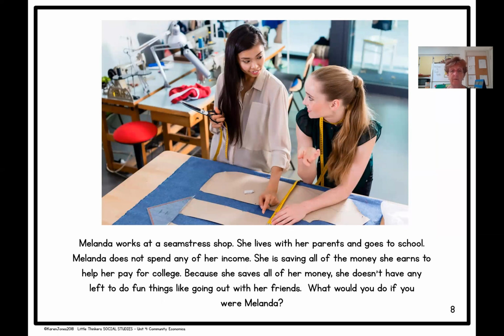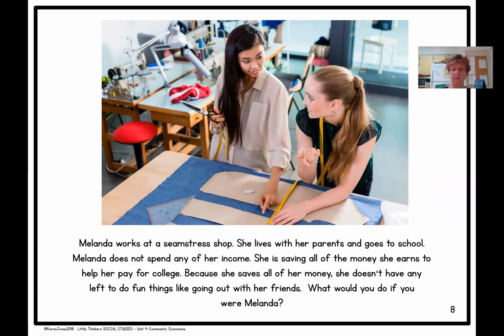Malanda works at a seamstress shop. She lives with her parents and goes to school. Malanda does not spend any of her income. She is saving all of the money she earns to help pay for college. Because she saves all of her money, she doesn't have any left to do fun things like going out with her friends. What would you do if you were Malanda?